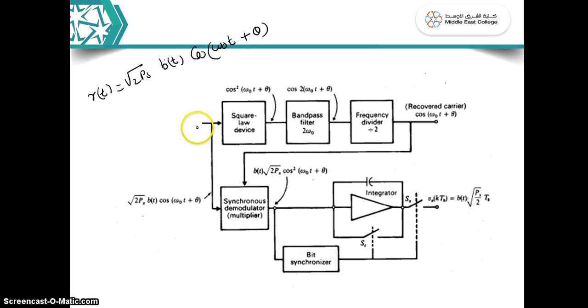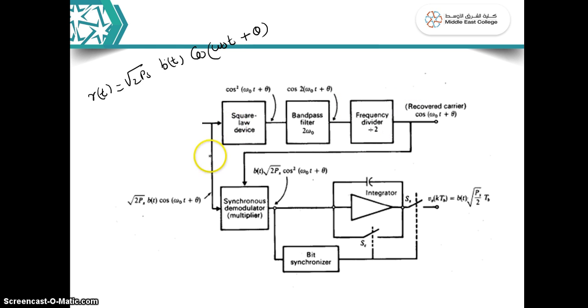So now after reaching the receiver, for getting back your transmitted b(t), whether it is a 1 or a 0, that is the information you have to get back, whether it is symbol 1 or symbol 0. For that, at the receiver, first we need to locally generate the carrier signal.